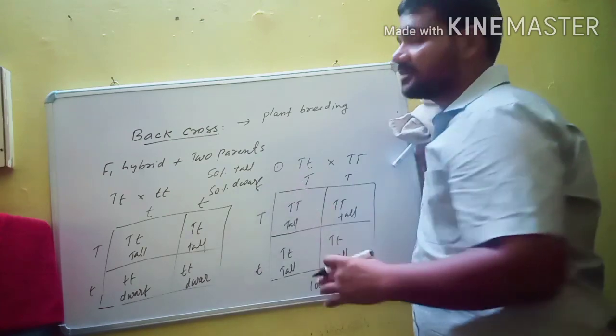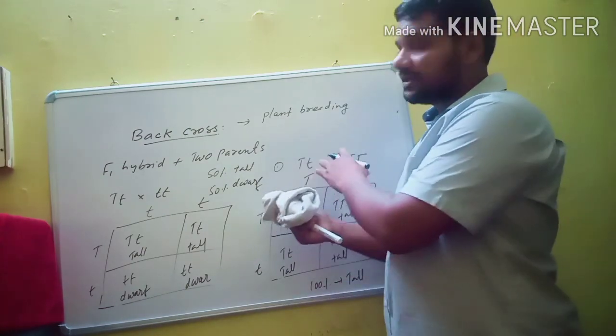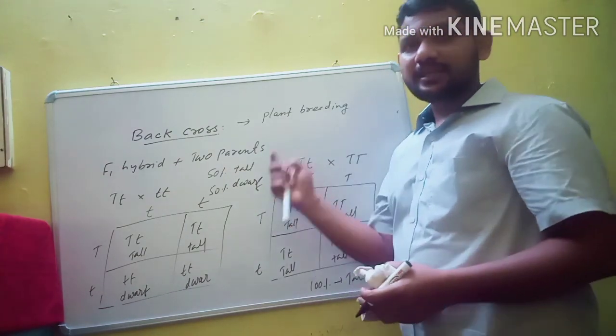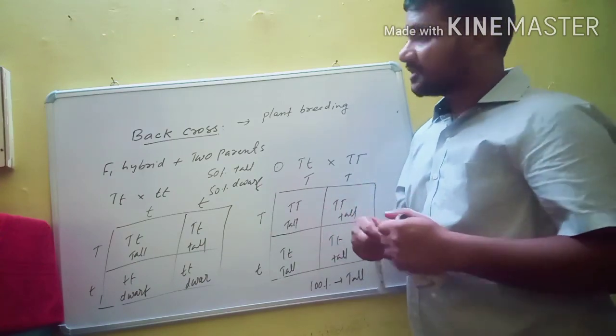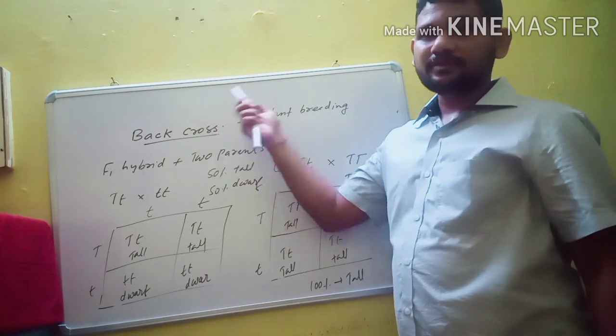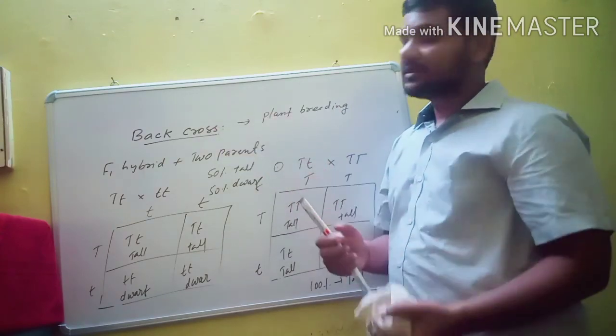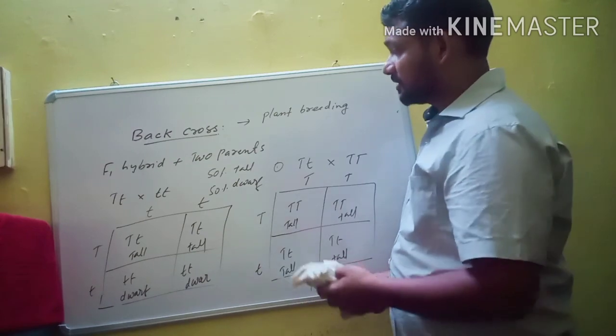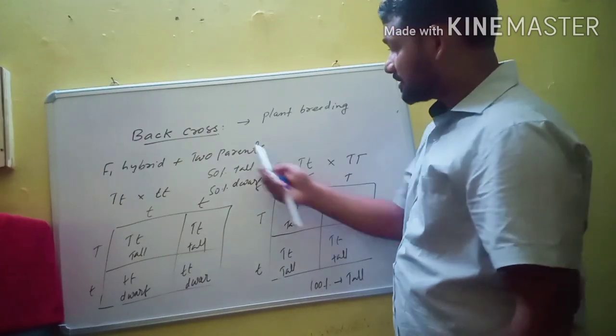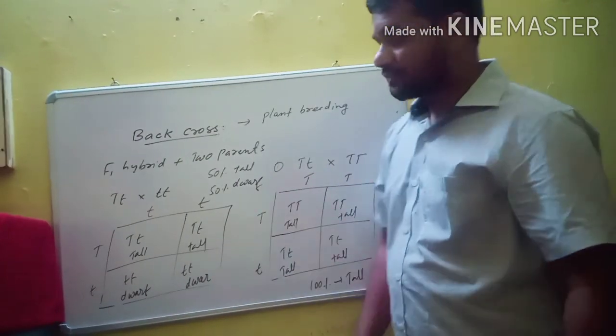So these are some important terms which are useful later in this chapter. In the next video, we will discuss the main topics of the first chapter, that is principles of inheritance and variation, regarding Mendel. So then monohybrid cross, dihybrid cross. In monohybrid cross and dihybrid cross, all these terms are useful for us.